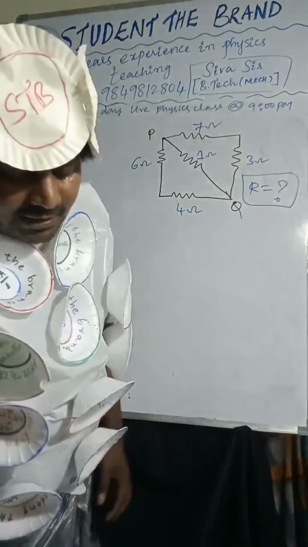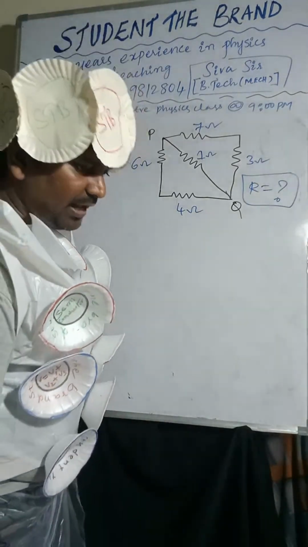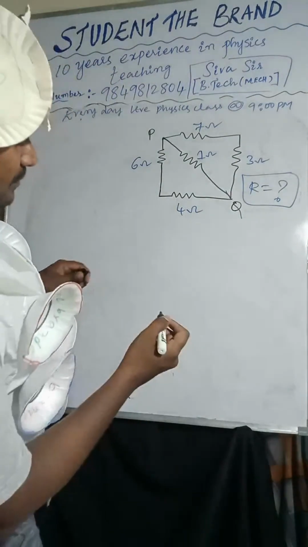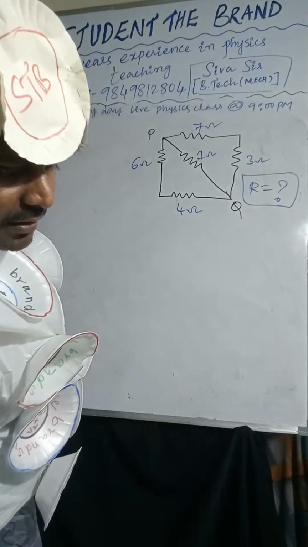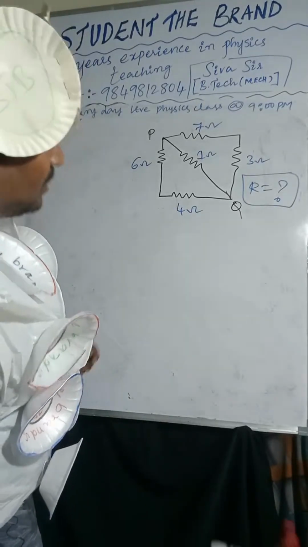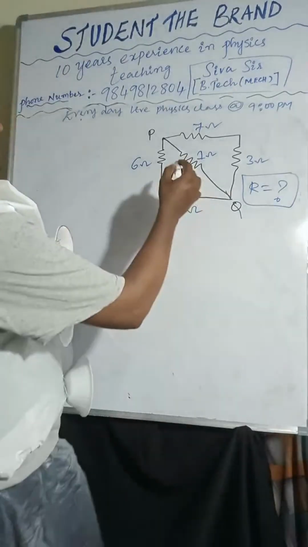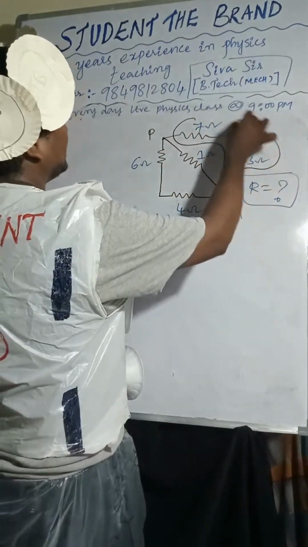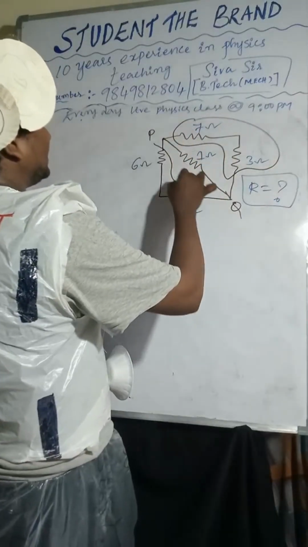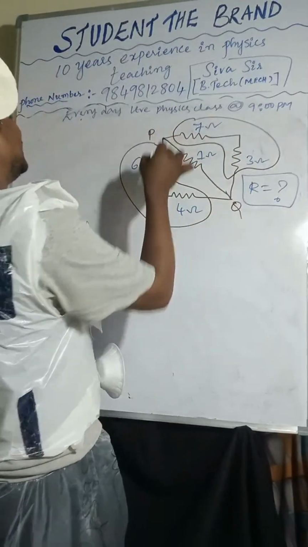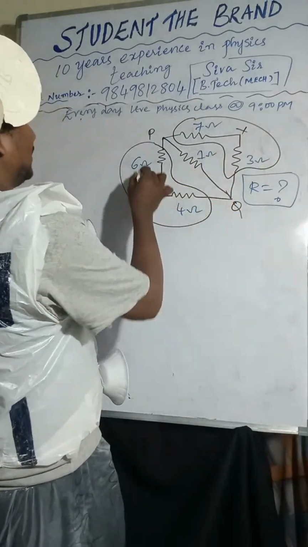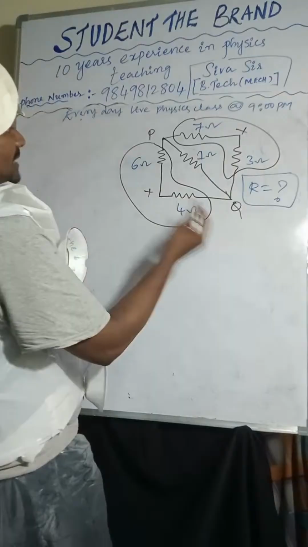You can see here, when you are taking this value, I already said, two resistors you have to select. I am selecting these two resistors, and these two resistors. These two resistors are in series, so you can add these two.